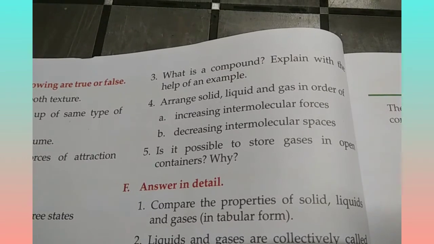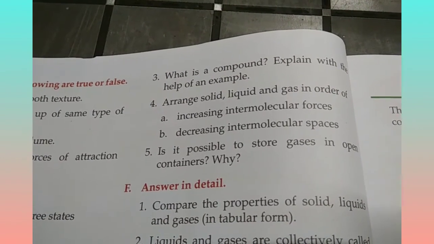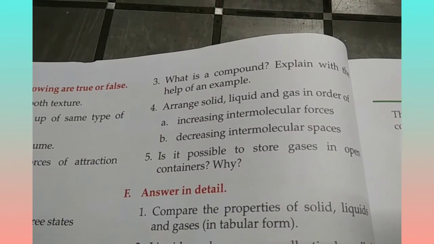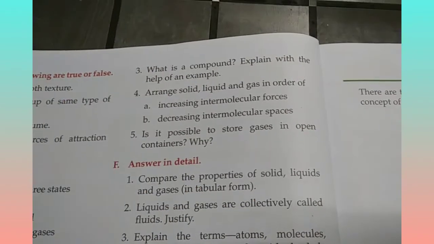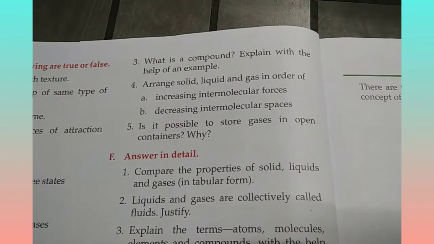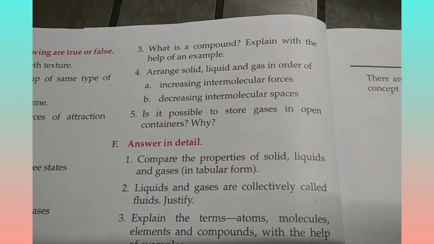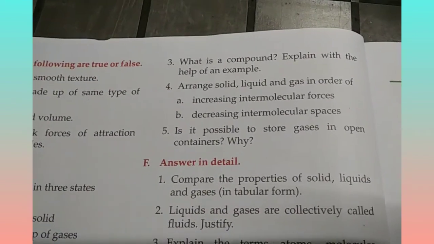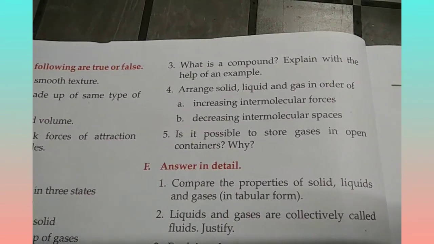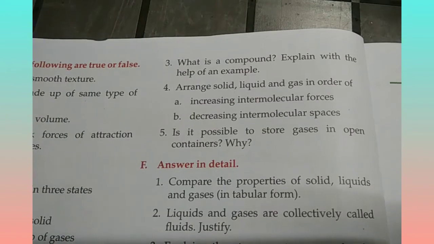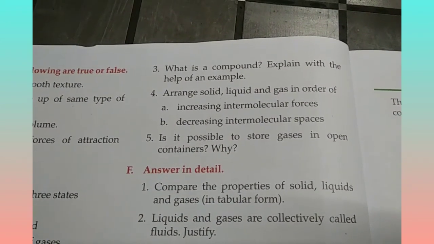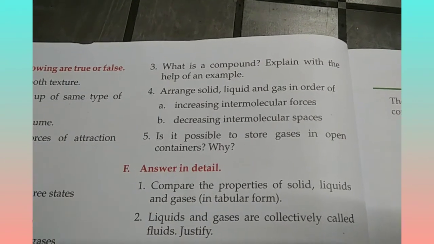So you can write similarly that NaCl, or common salt, is also a compound where sodium and chlorine are the two elements.